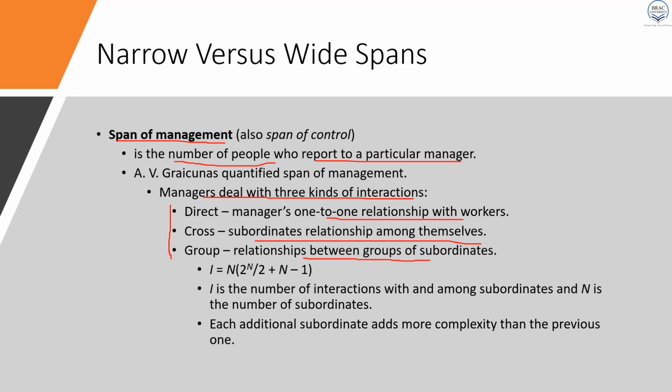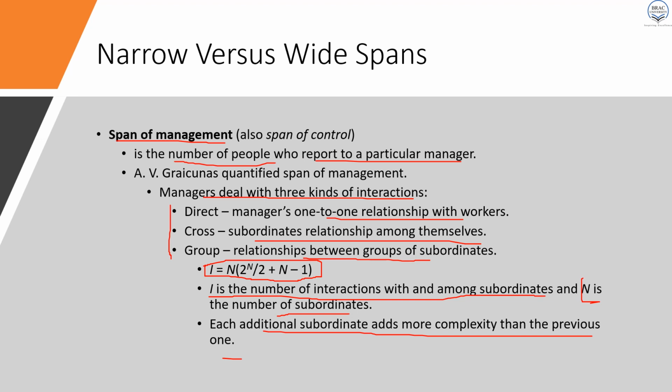And here there is a quantified formula that we may apply within an organization to find out how many subordinates you need to put in an organization. So here I refers to the number of interactions with and among the subordinates, and n is the total number of subordinates, and each additional subordinate adds more complexity than the previous one.